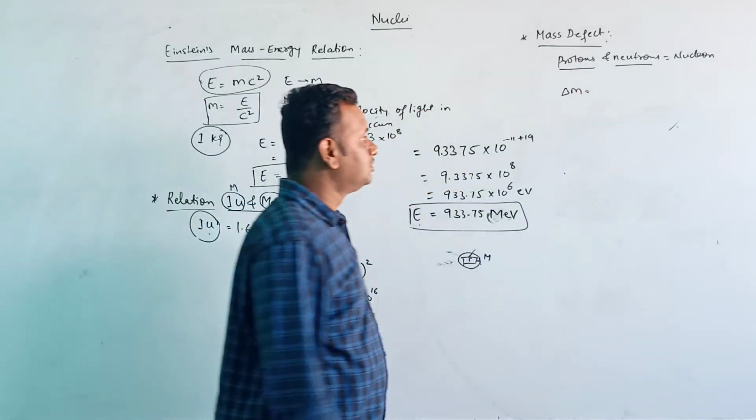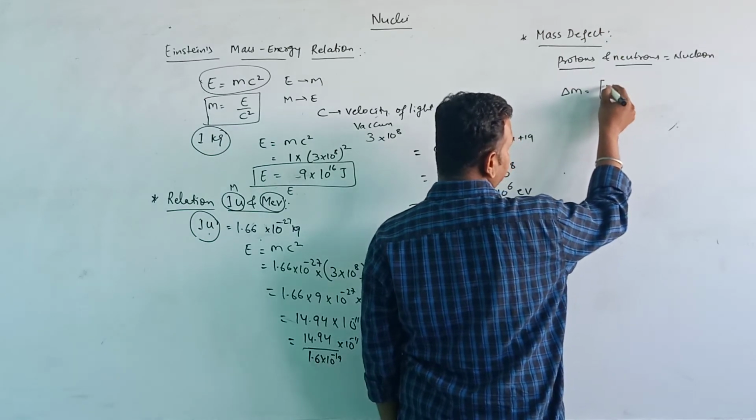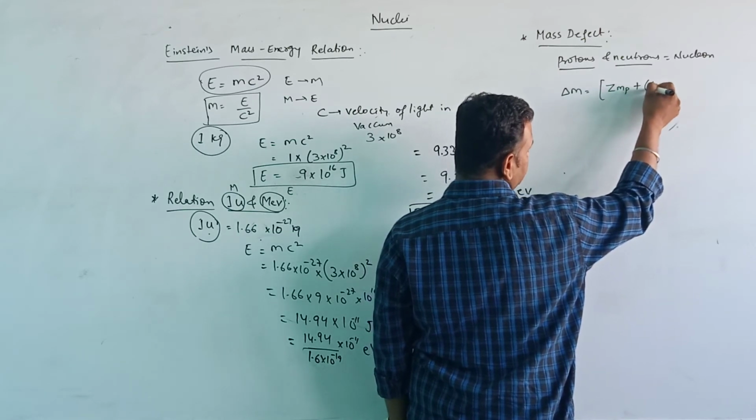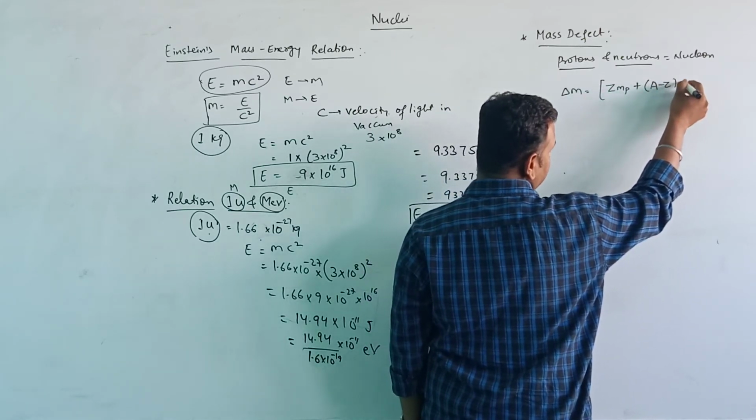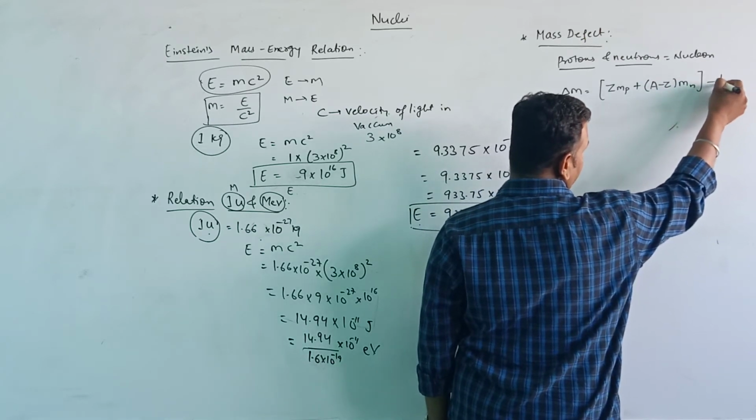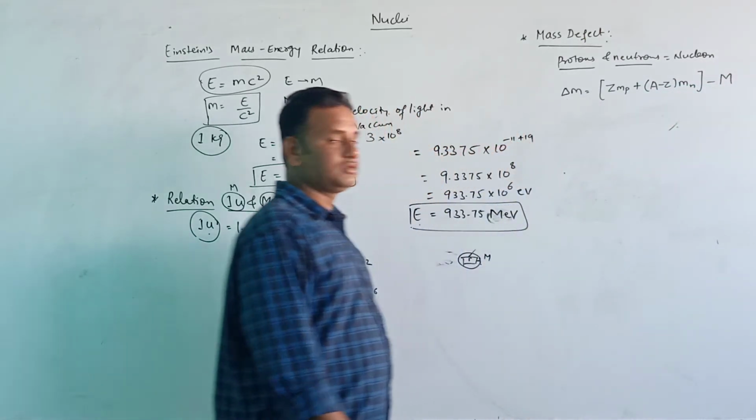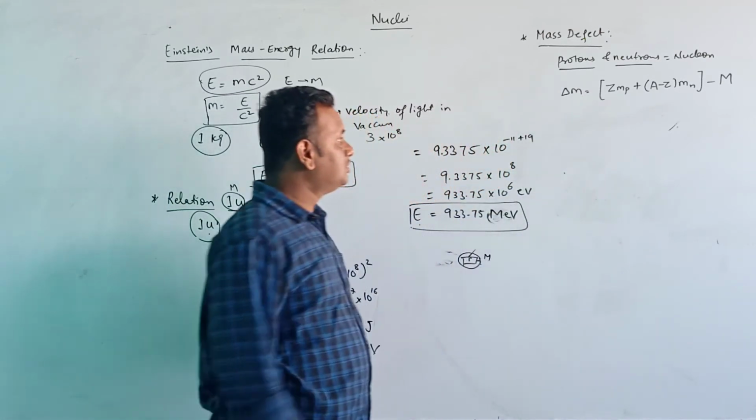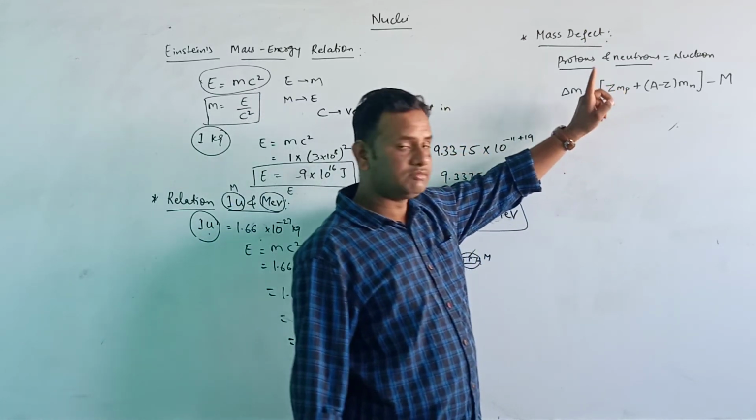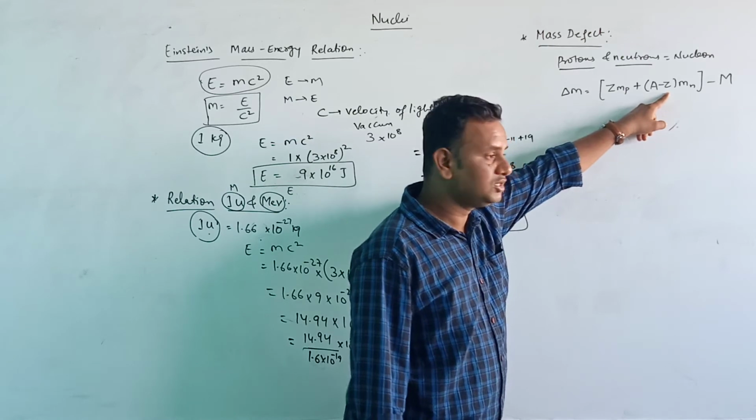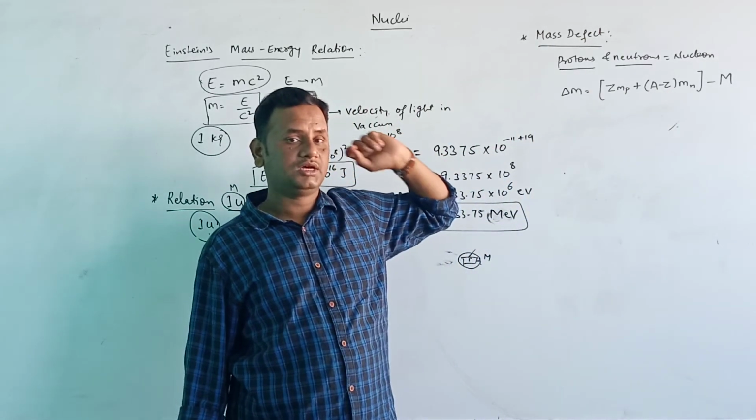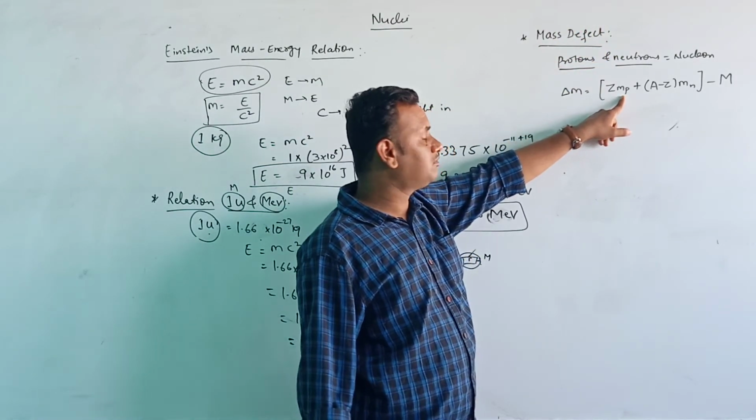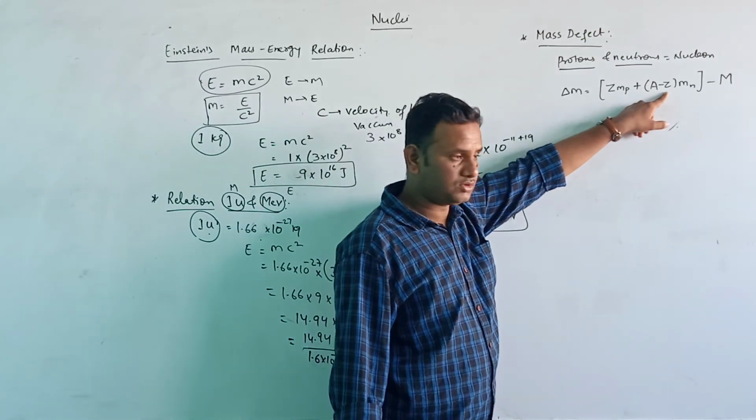So the mass defect is denoted by delta m. It is the sum of the masses of the protons and neutrons, where the number of neutrons is A minus Z, minus M. This is how we are going to calculate the mass defect.